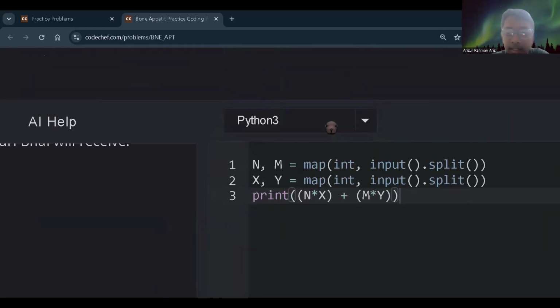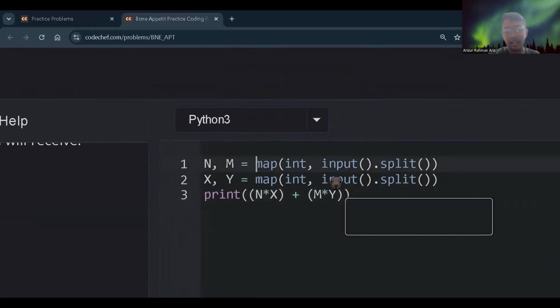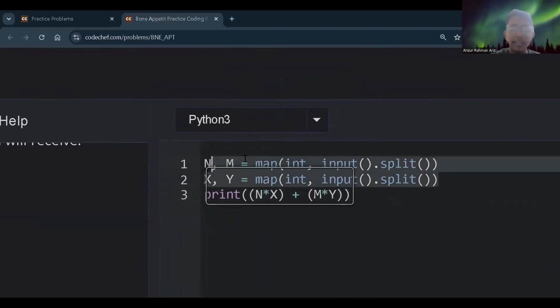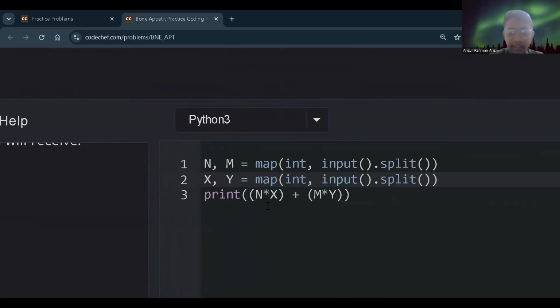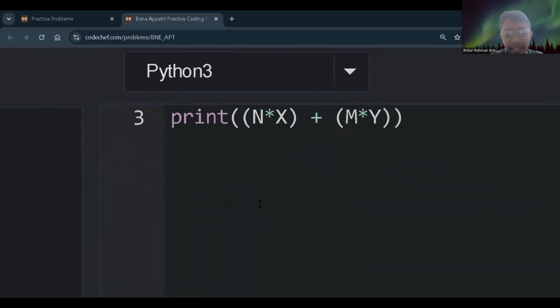So N and M, I will not bother explaining again. What this line and this line of code mean, I have already explained for the past 8 days. So we will just move to the solution. I will repeat it once again. N represents the number of bones people, and X is how many treats each person from the bone sector will give.